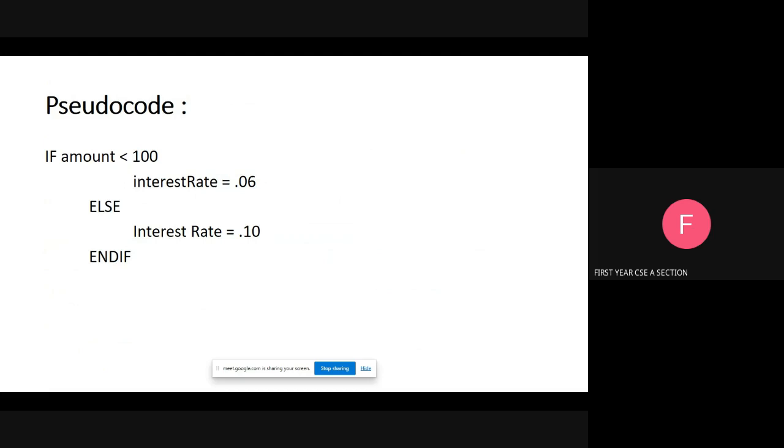Students, we will see the flow chart and then the problem solving with decisions and the Raptor and Scratch tools in our next class. We will see Raptor now. What is Raptor?